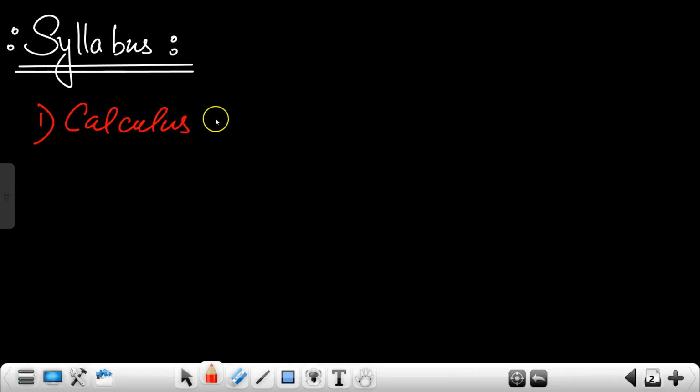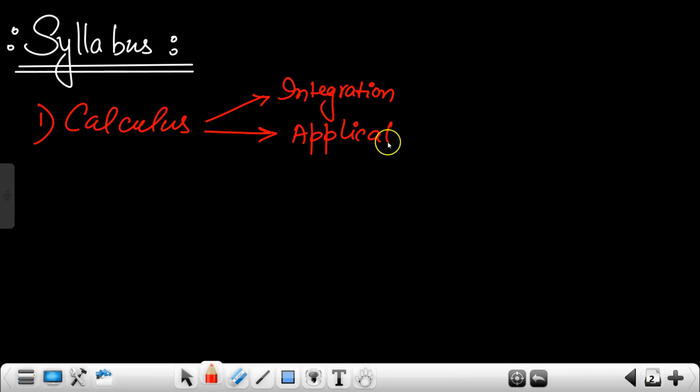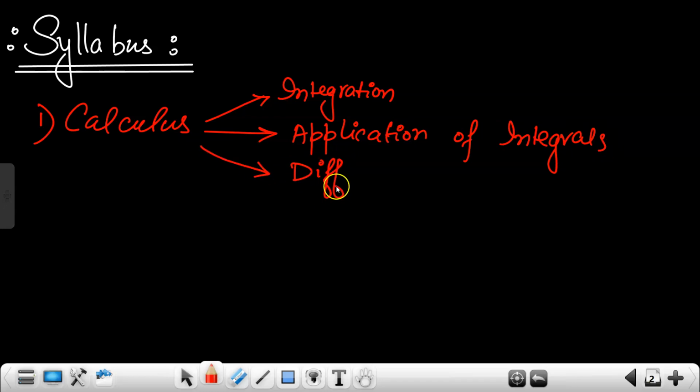So the first portion is calculus. You must be knowing there are three things in calculus. One is integration, one is application of integrals, and one is differential equation, right? Differential equation was in term one. So differential equation is a totally different thing.